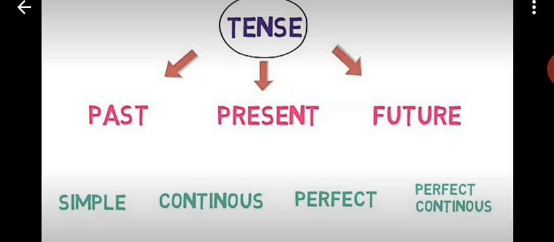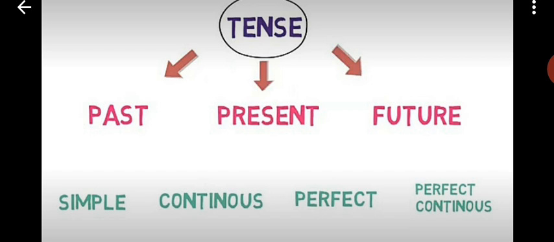Whenever we talk about past, present, future: past simple, present simple and future simple. Present continuous, past continuous and future continuous. Past perfect, present perfect and future perfect. Past perfect continuous, present perfect continuous and future perfect continuous.